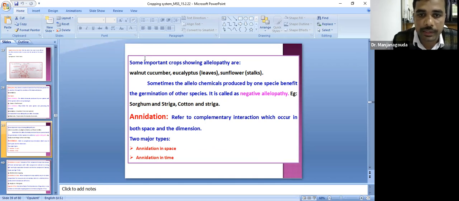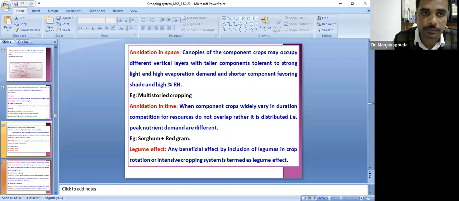What do you mean by another important concept, that is nidation? Nidation is the complementary interaction between the component crops in an intercropping system. That is called nidation. Nidation will be for two reasons: one is nidation for space, another is nidation for time. That is spatial nidation and temporal nidation. Spatial nidation will be observed in the intercropping system. Temporal nidation will be noticed in the sequential cropping system.